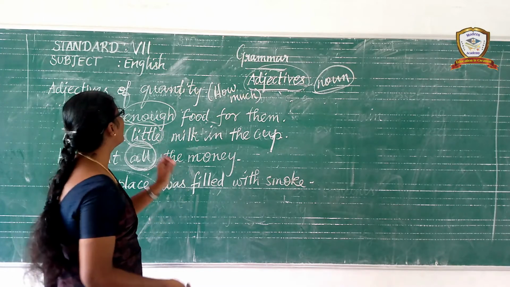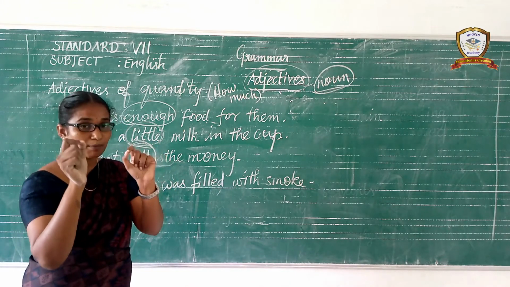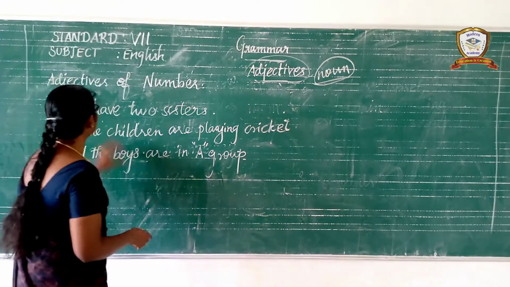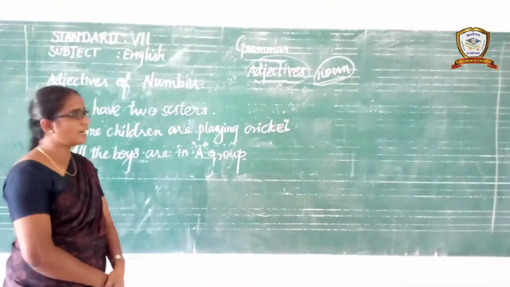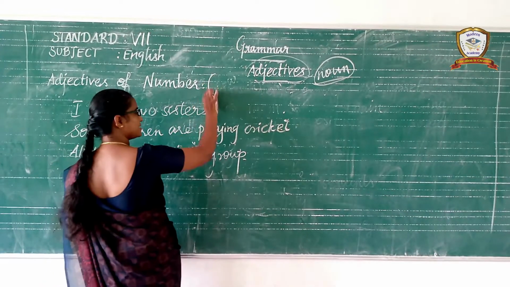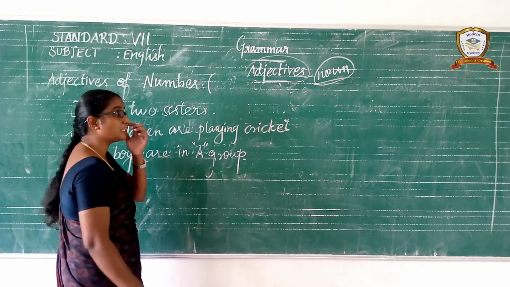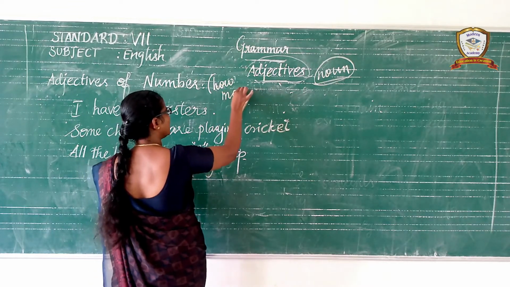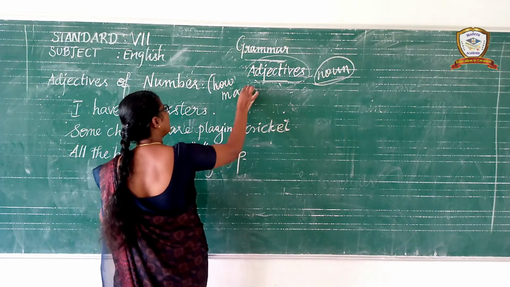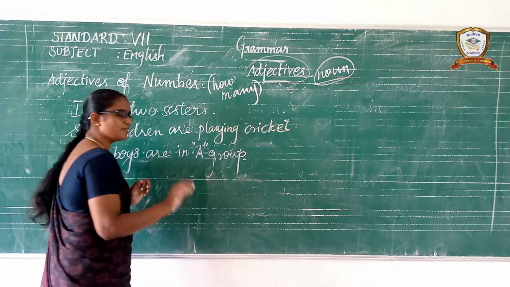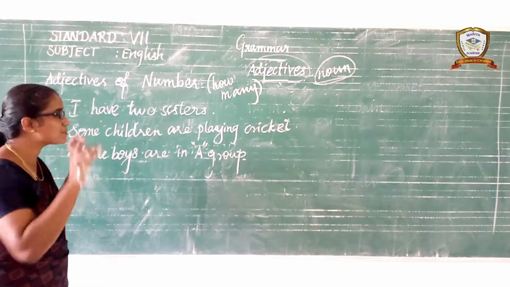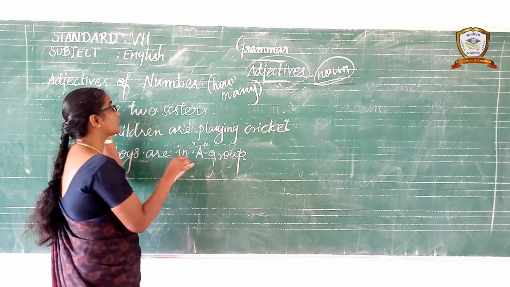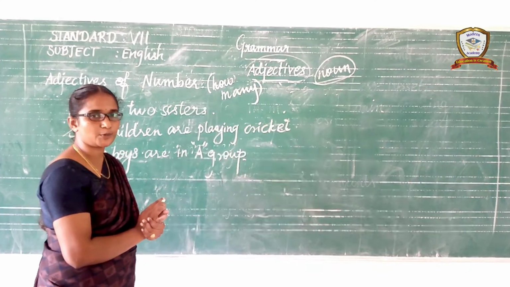Let us go to learn the adjectives of number. Listen carefully, dears. Let us see the adjectives of number. This adjective provides the answer to the question how many. Understand? An adjective which qualifies the noun and provides the answer to the question how many is called an adjective of number.